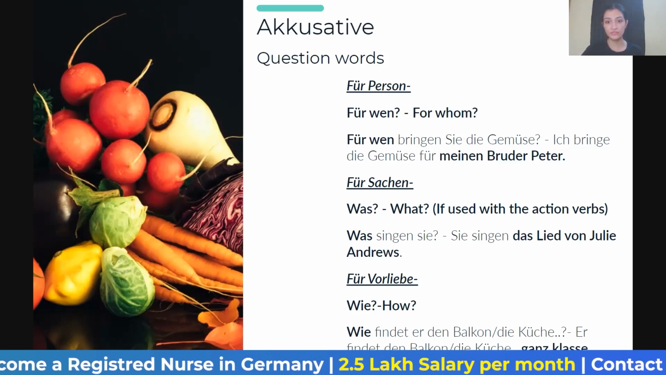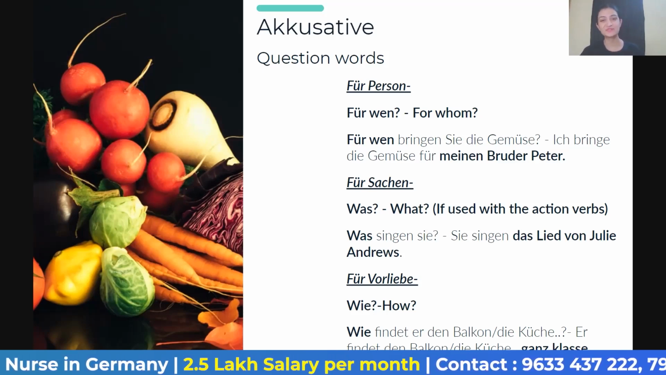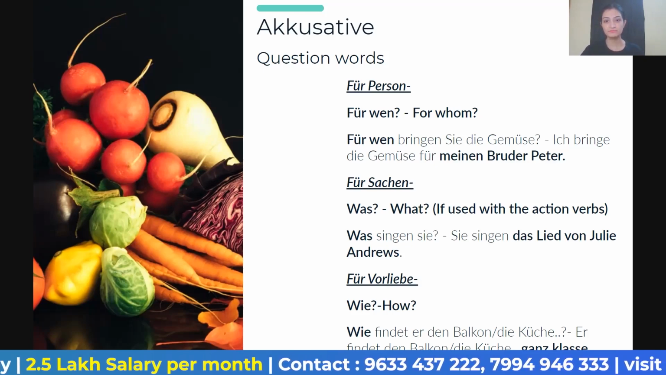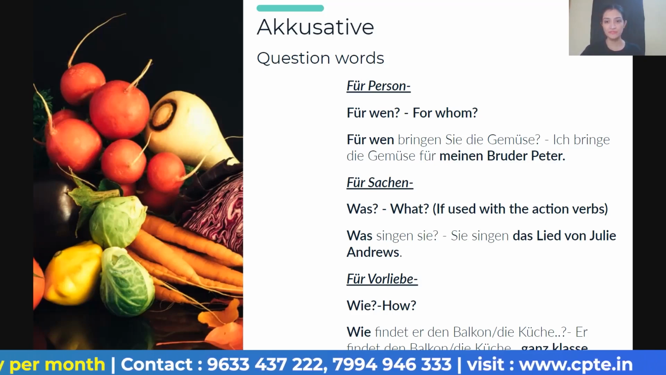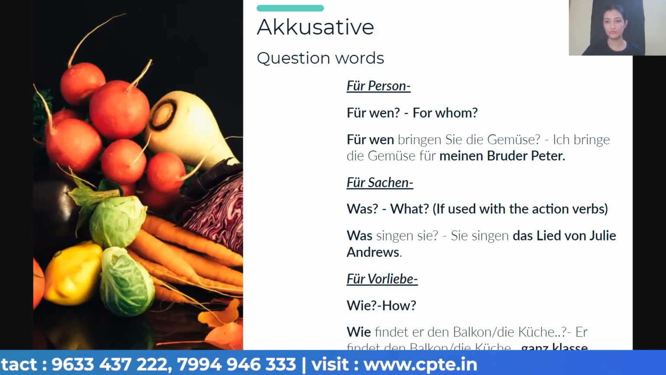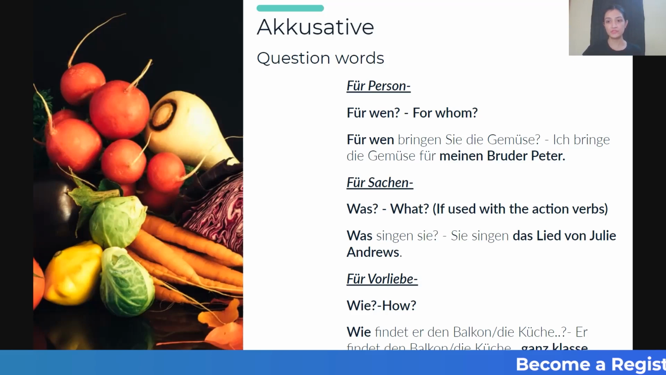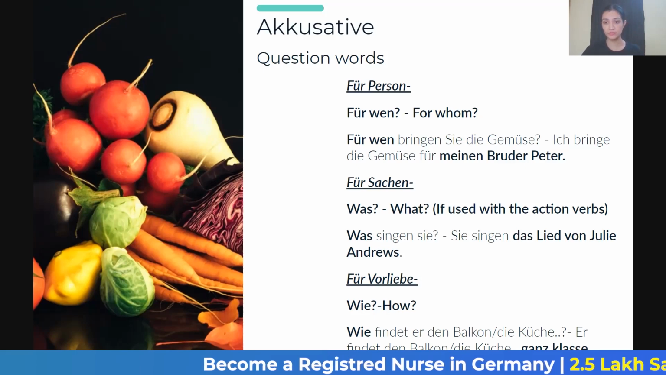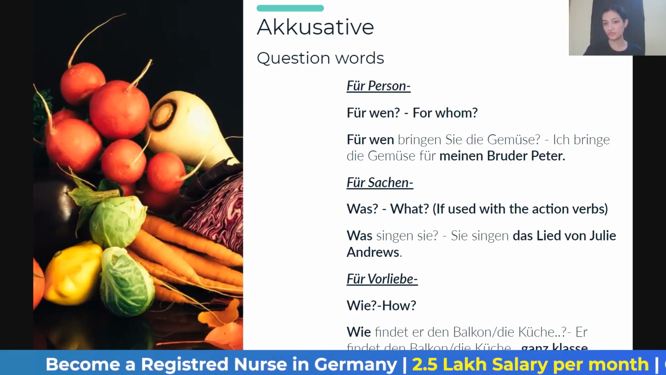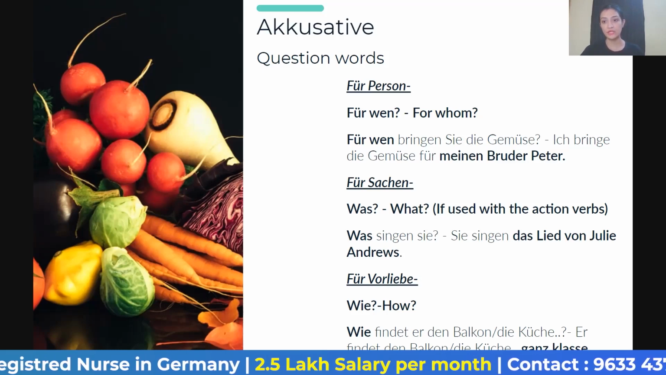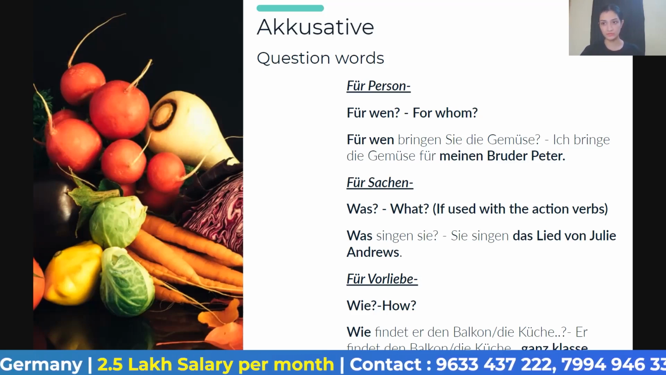Like "Was singen Sie?" What are you singing? Or we can say, what are they singing? Okay, "Sie singen das Lied von Julie Andrews." Julie Andrews, I hope you know, she's a very famous Hollywood singer, very famous Hollywood musician. So yes, "Sie singen das Lied von Julie Andrews." They are singing the song of Julie Andrews. So people, here "Sie" is nominative and "was" is the accusative question word. So "das Lied von Julie Andrews" will also be the accusative answer.